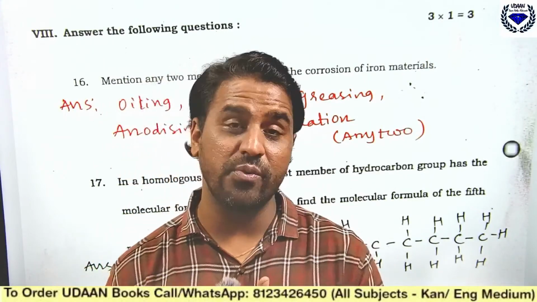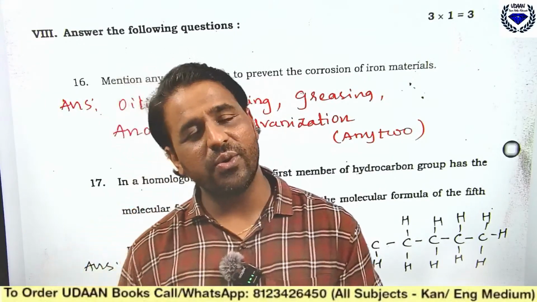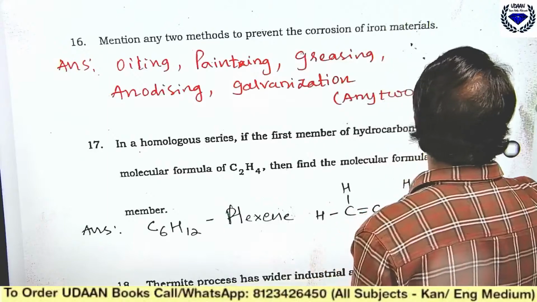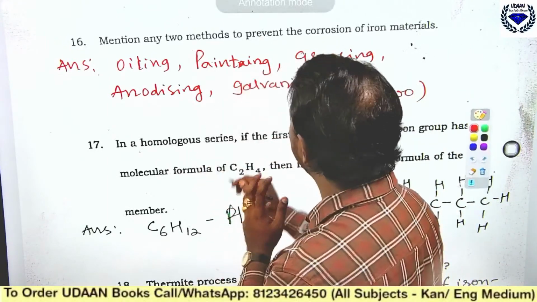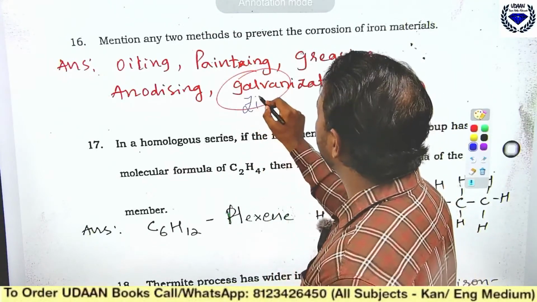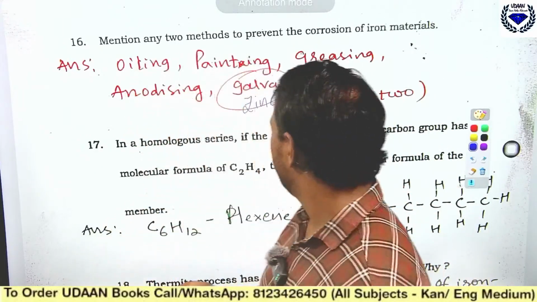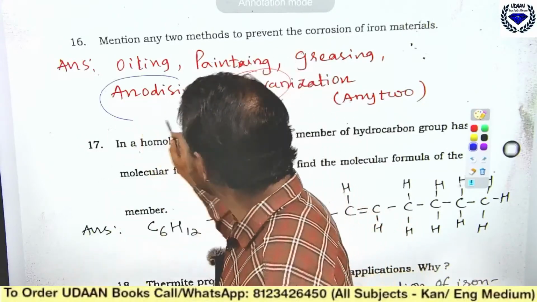Coating of zinc, very good Zia, nice to see that you are giving the right answer. So yes, what is galvanization? This question has come many a time. See here, galvanization is a process of coating any metal with what? Zinc. If you are coating any metal with zinc, we call it galvanization.